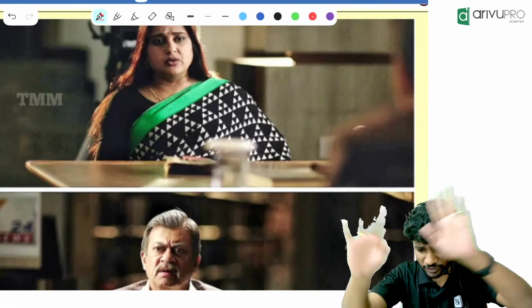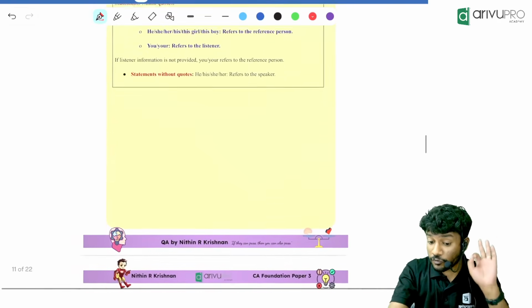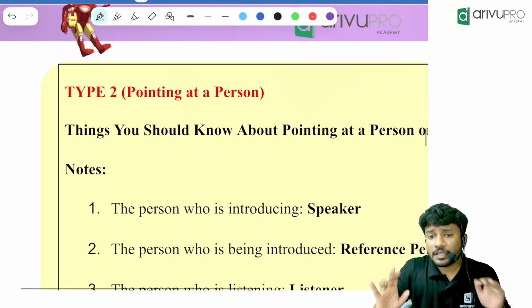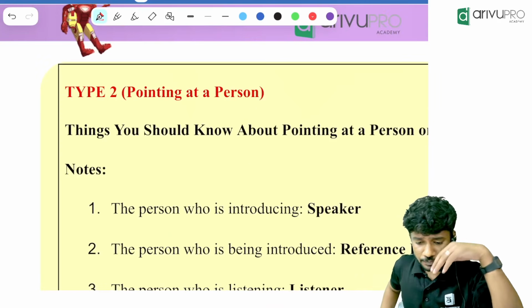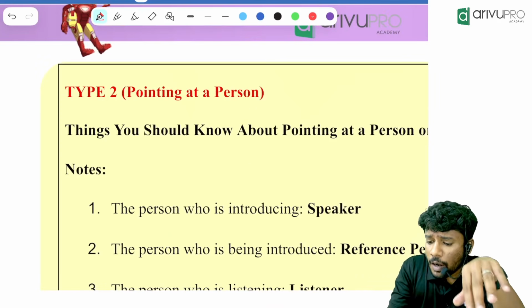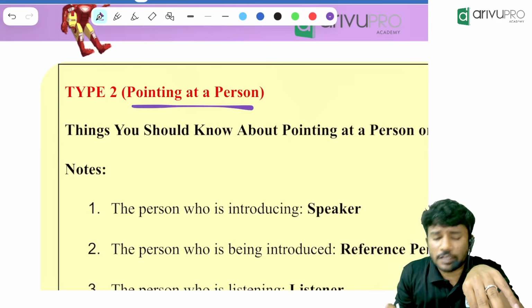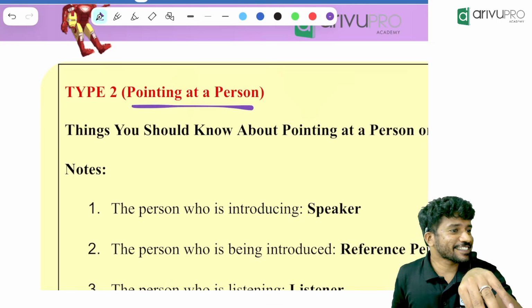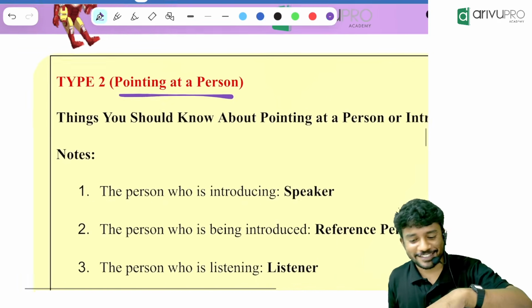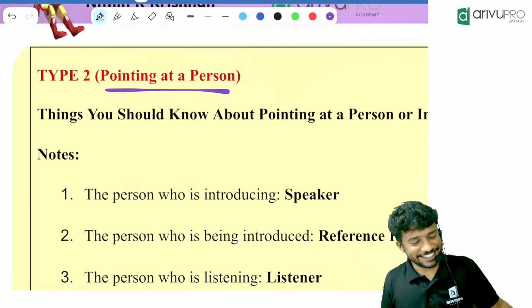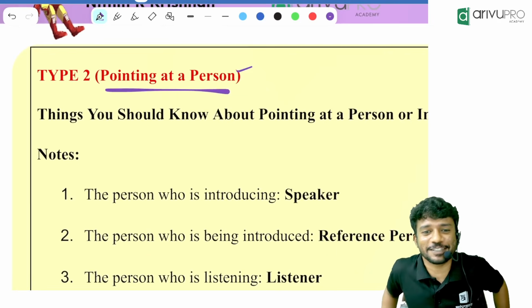Otherwise, so that everyone will get the basics before the break. People, type 2. Type 2 is called pointing to a person. Pointing, just okay. Yeah, she already gave the justice, so it's fine. Yes, I told her and I put it, so it's fine.